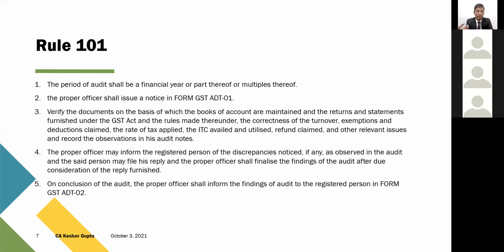Then the proper officer who is undertaking the audit is supposed to inform the discrepancies noticed in the audit, and the person is supposed to file a reply, and then the proper officer is supposed to finalize the findings of the audit after due consideration of the reply. So it cannot be a case where the officer came, did his field audit, completed his audit, framed the draft audit report, and got it approved from his senior authorities. It cannot be the case. They have to write a letter that this is the draft audit report. They need to give the intimation to the registered person, and the registered person is given due time to file the reply to that particular draft audit report.